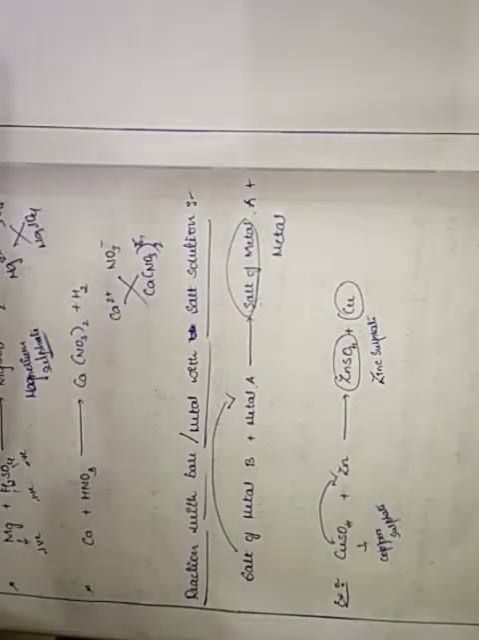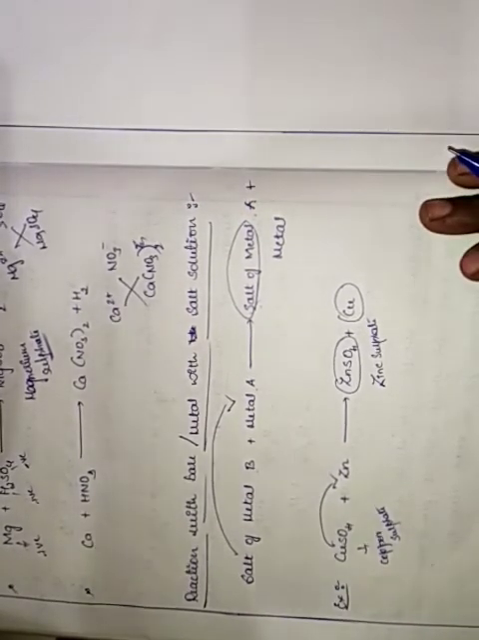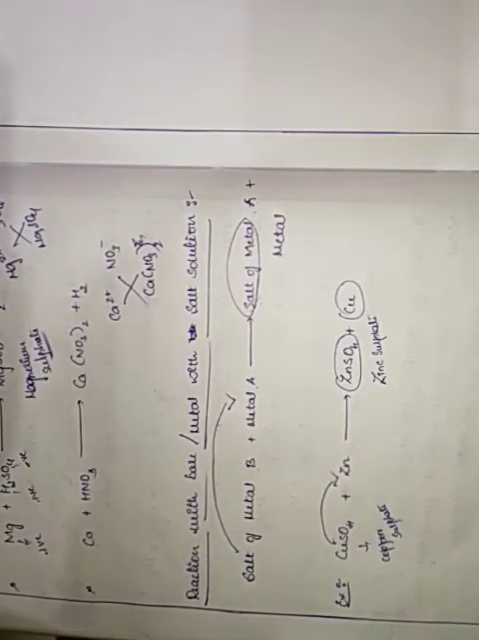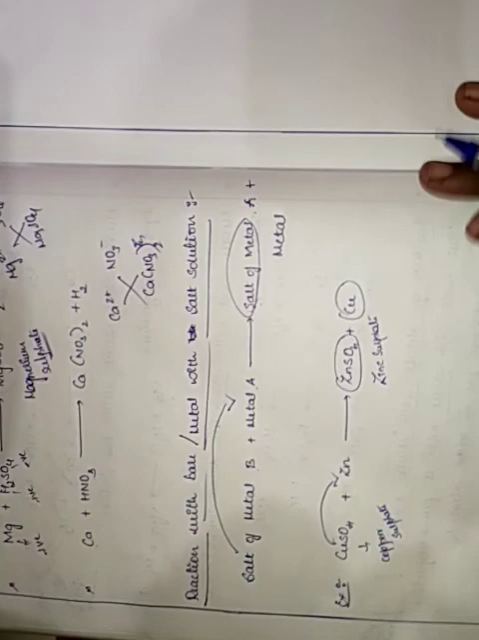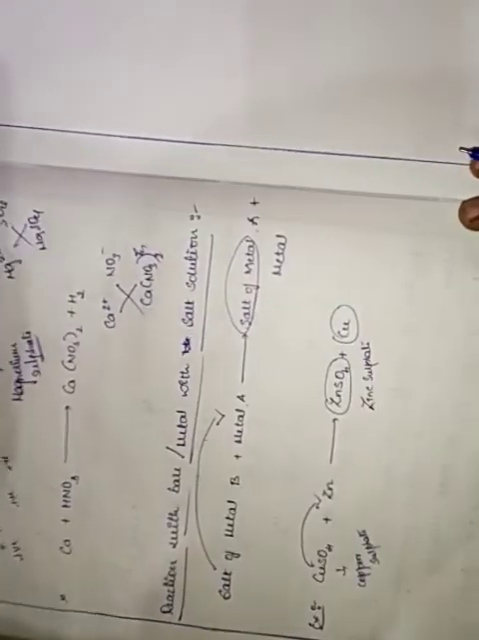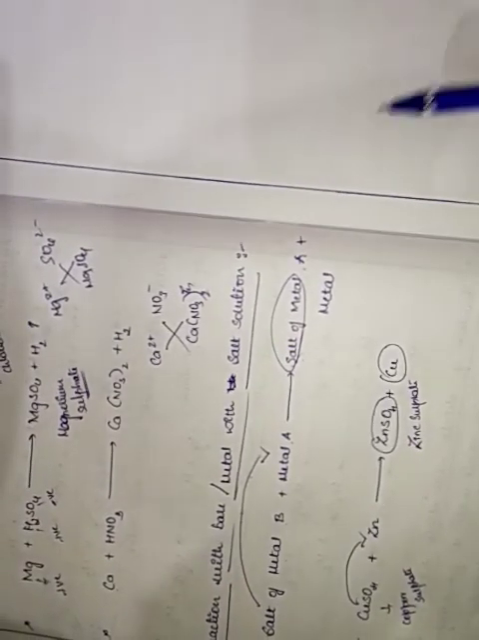Clear, children? This is the reaction of metal with salt solution. So far we have completed what is metal, physical properties and chemical properties. And from tomorrow's class we are going to continue with introduction to non-metals. Thank you.